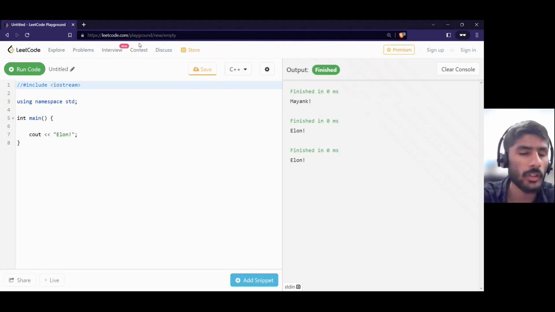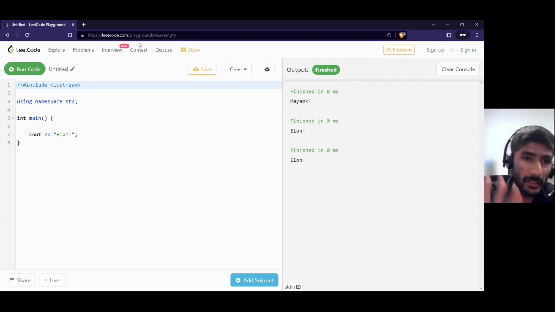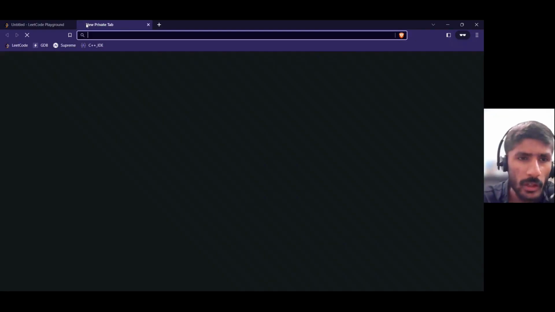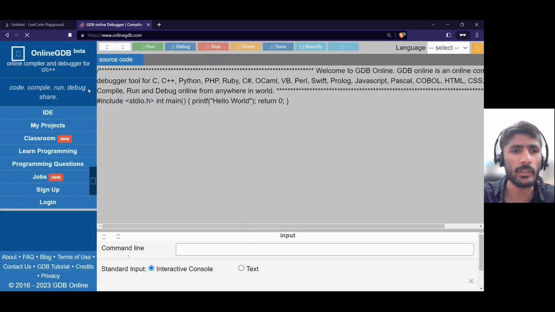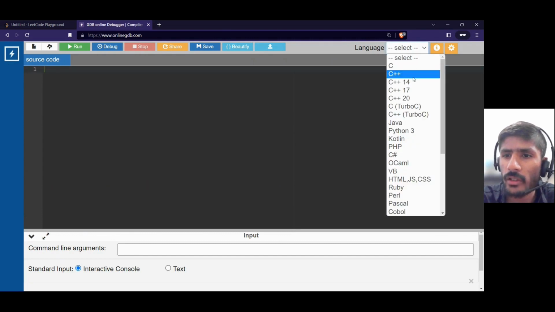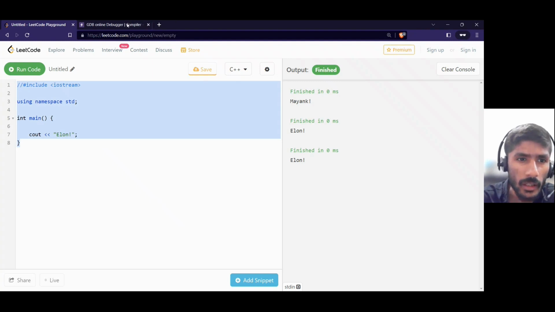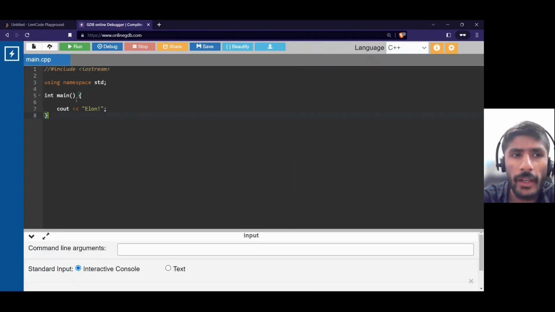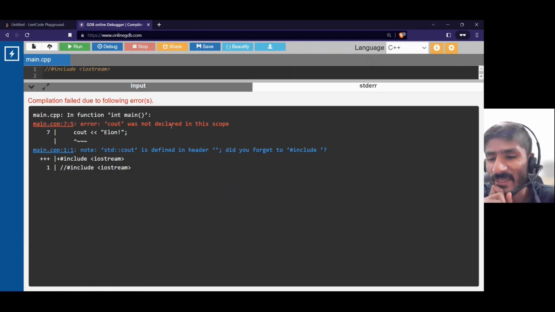But if you use your offline compiler in VS Code or Sublime Text, it may not work. It may work, it may not work. For this, what I do, I just open another compiler here, like Online GDB. You can obviously use it, and I'm going to use different compilers in this course. I will select my language as C++, and if I copy this code and run, I will get an error because cout was not declared in this code.